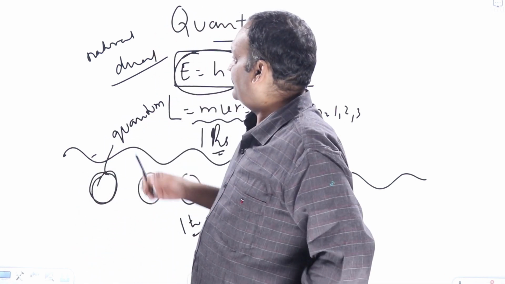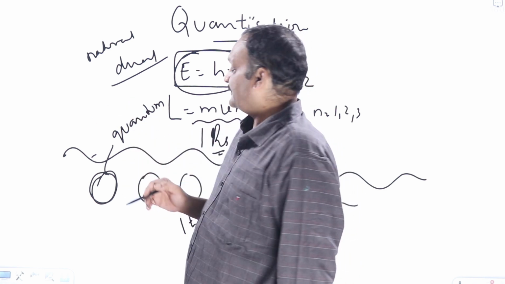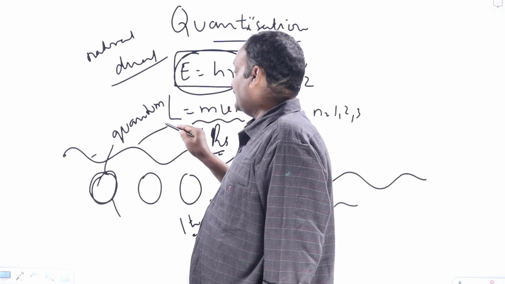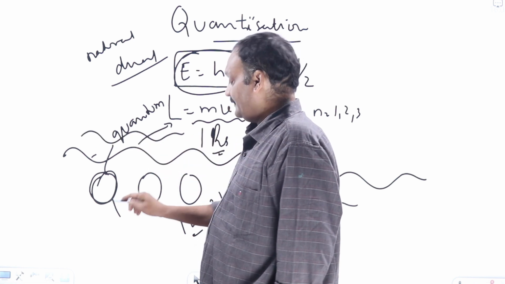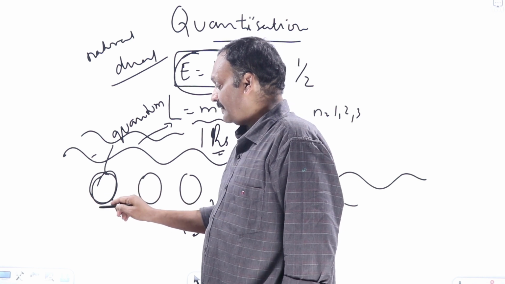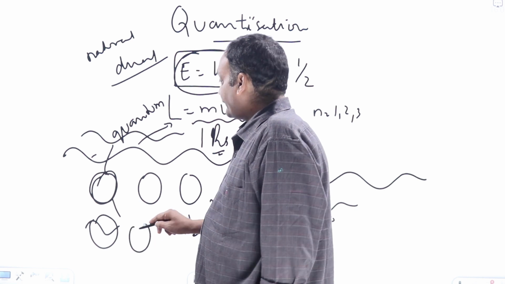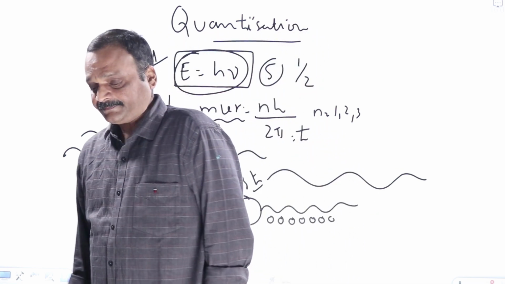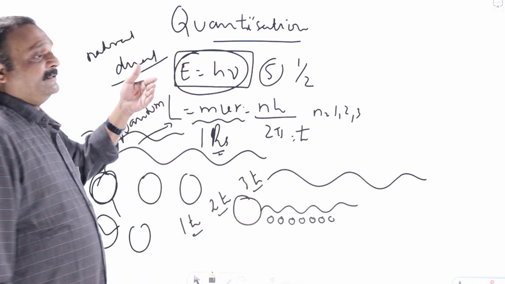But here, for the first time in physics, scientists were forced to accept what is known as the dual nature of light. Means light sometimes behaves like a particle, sometimes behaves like a wave. Wave means energy appears to be continuous. Quantum means what you call photon. Quantum theory means energy is quantized in the form of packets. Each packet's energy is equal to h nu, we say. Like this, the dual nature of light has come. Okay, light has dual nature.